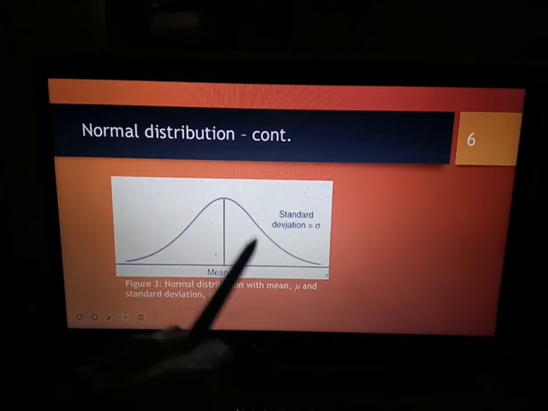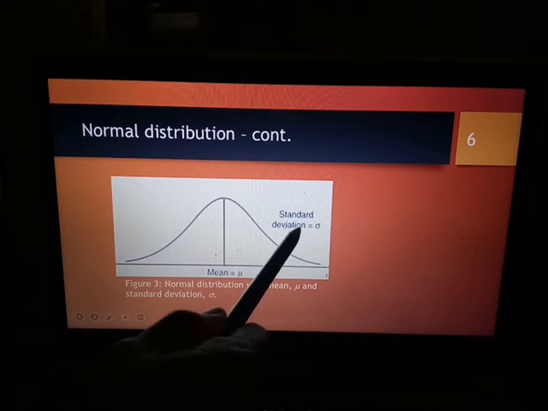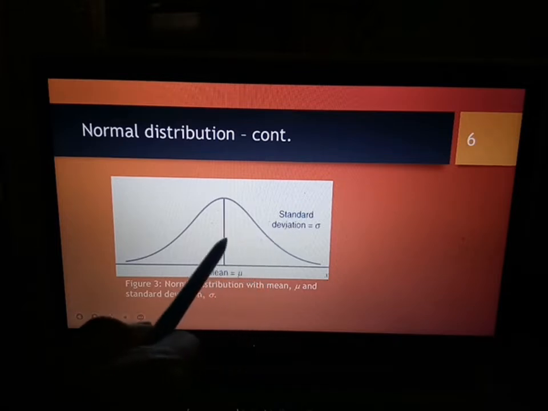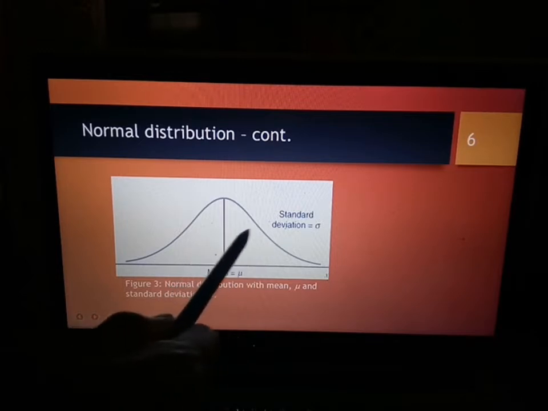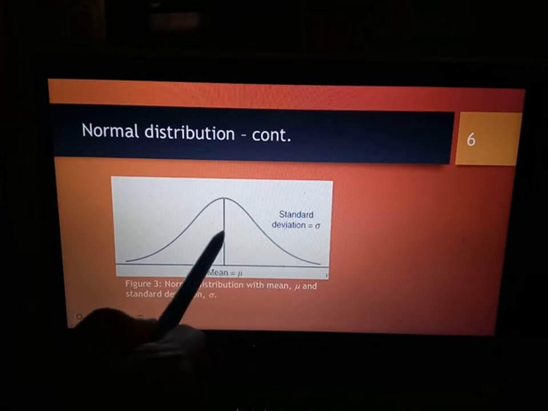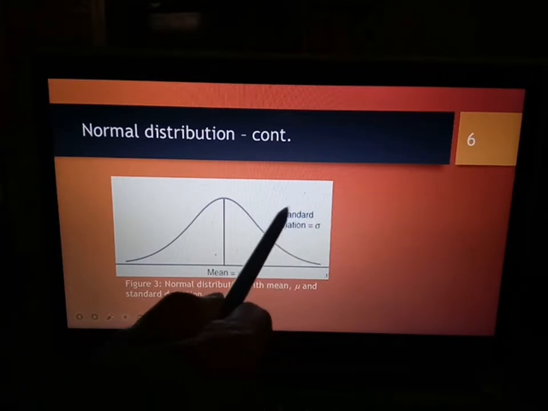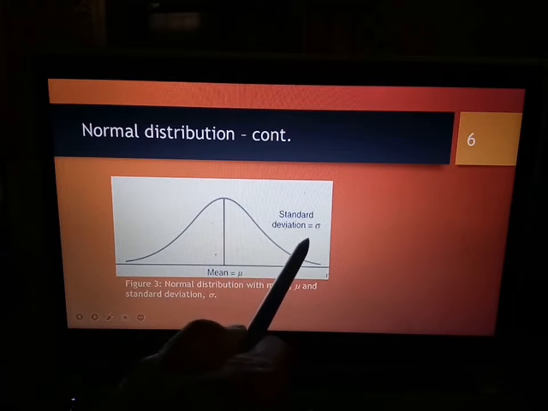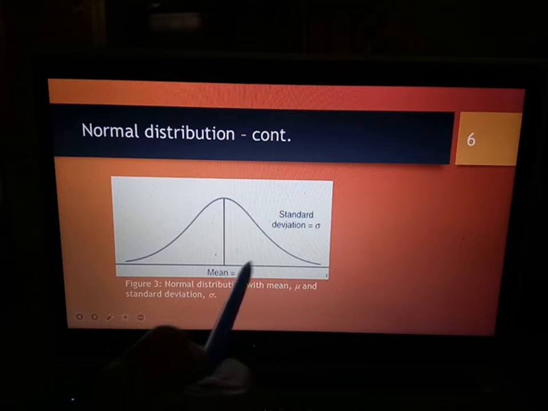Yang tengah-tengah ni adalah mean bagi distribution, and standard deviation tu diberi oleh range daripada mean dengan setiap curve bagi shape tersebut. So this is the normal distribution shape with mean mu and standard deviation sigma.